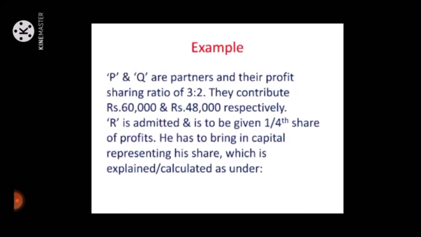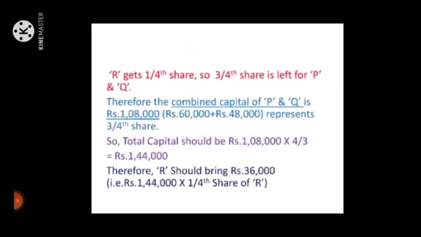See the example. P and Q are partners and their profit sharing ratio is 3:2. They contribute rupees 60,000 and 48,000 respectively. R is admitted and is to be given 1/4 share of profit. He has to bring in capital representing his share, which is calculated as under. R gets 1/4 share, so 3/4 share is left for P and Q.